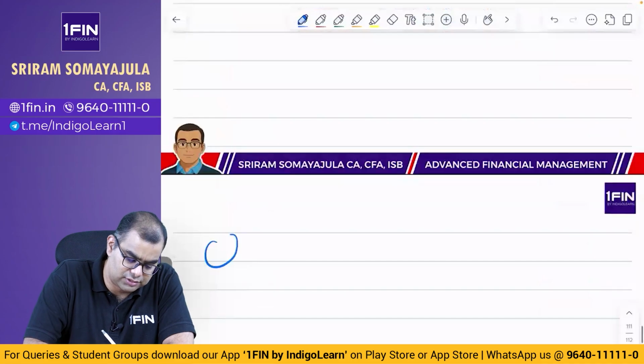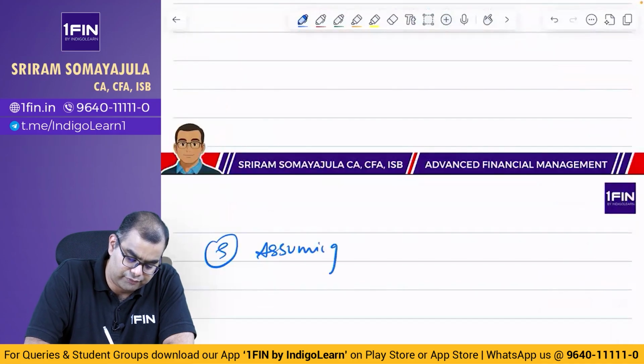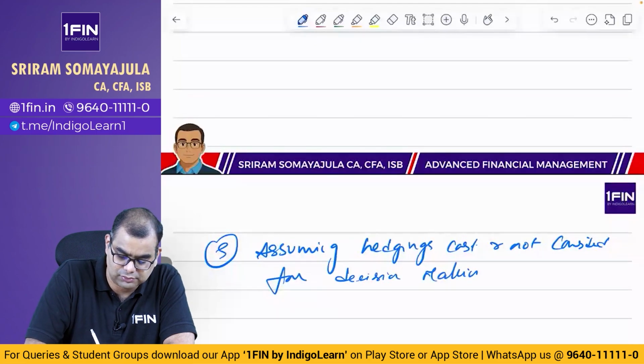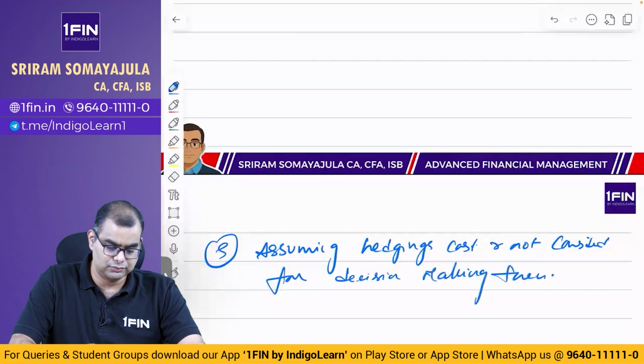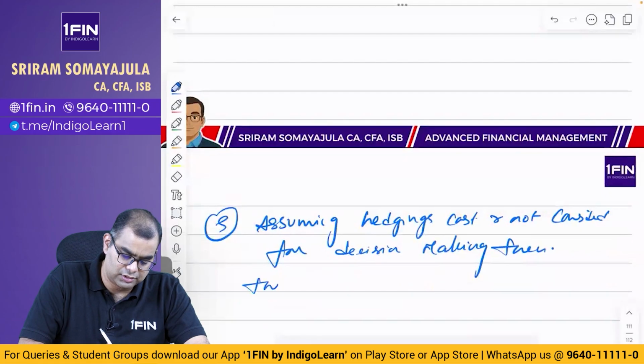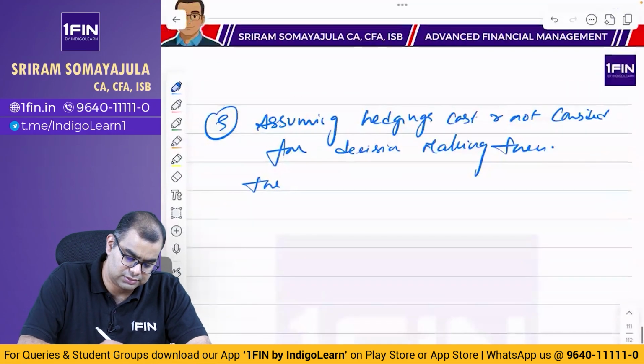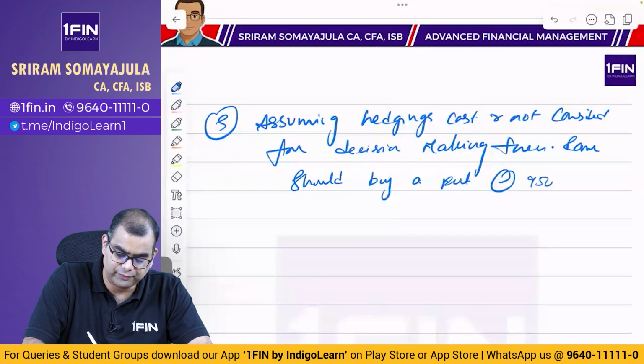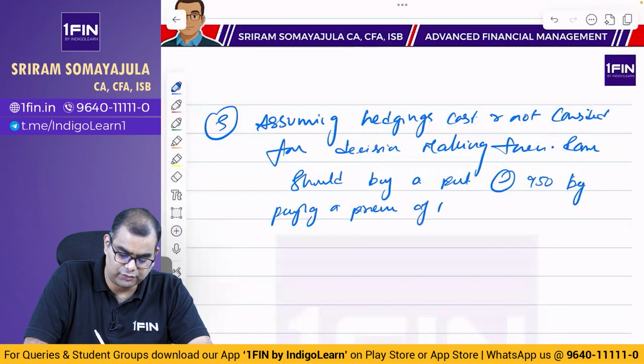So, solution. Assuming hedging costs are not considered for decision making, then Ram should buy a put at 950 by paying a premium of rupees 8.